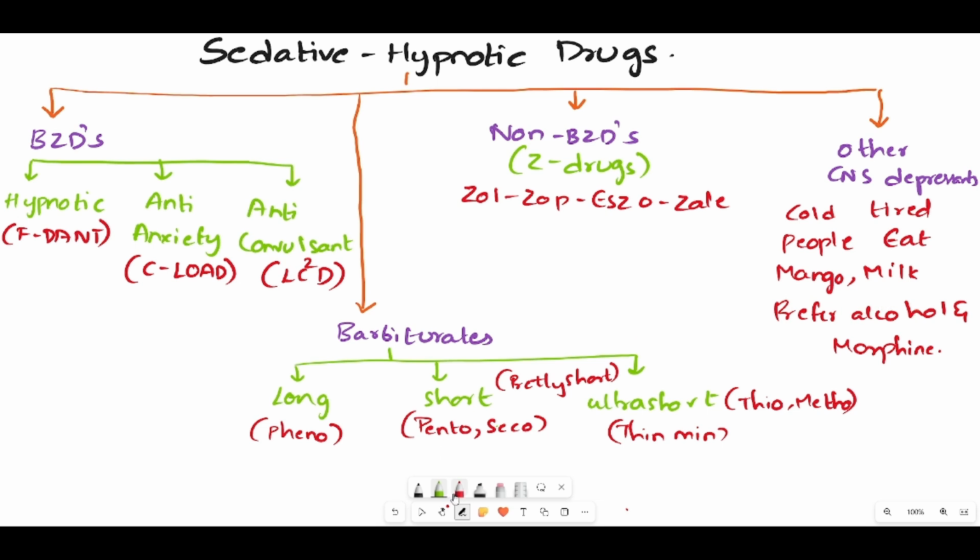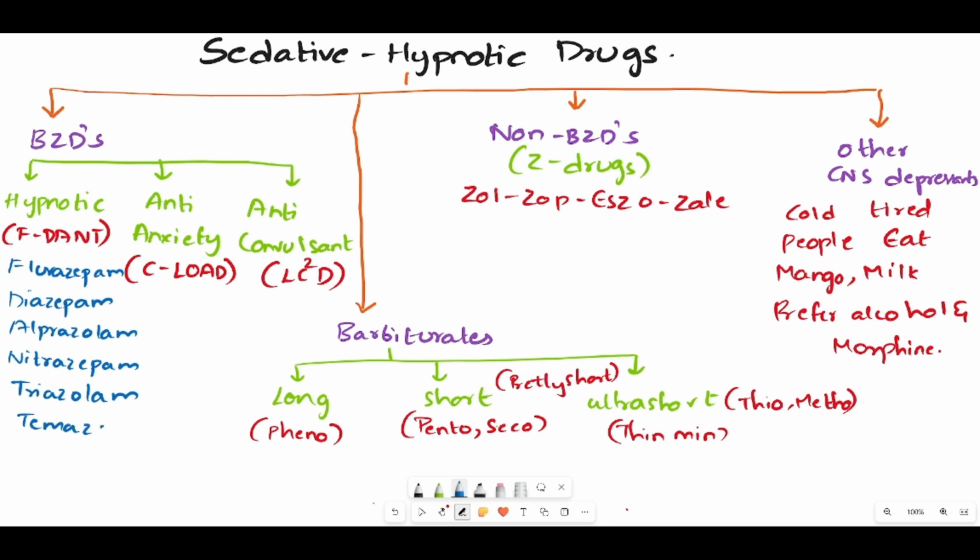Now, let's try to see the exact examples under each class. Coming to the hypnotic class, here F means it is flurazepam. D means it is diazepam. A means it is alprazolam. N means it is nitrazepam. T means it is triazolam. T can also be temazepam.